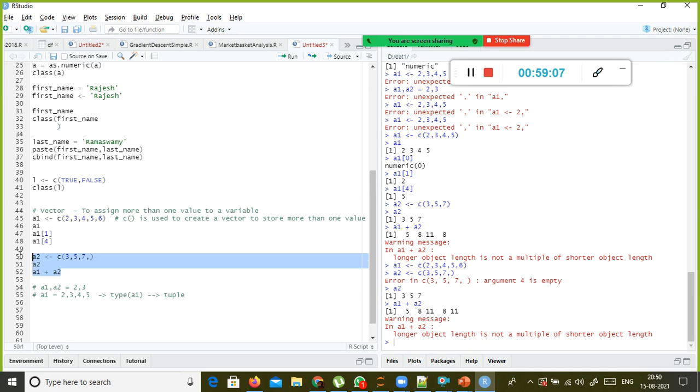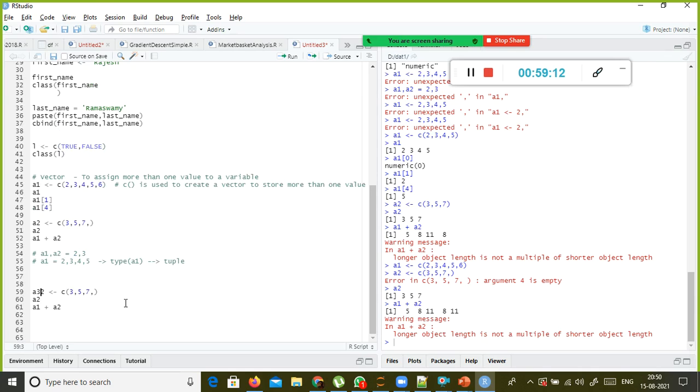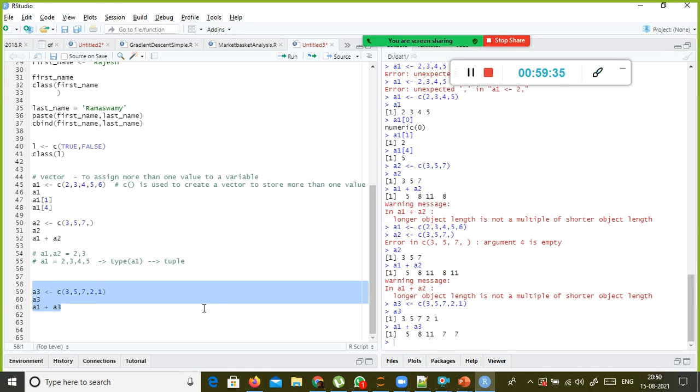Okay, let me do one thing. I just copy and paste this and call it A3. I am going to put 5 elements here: 3, 5, 7, 2, 1. So A1 plus A3. What is A1? 2, 3, 4, 5, 6. So 2 and 3 is 5, and 8, 11, and 7 and 7, correct. Element-wise addition is happening perfectly.